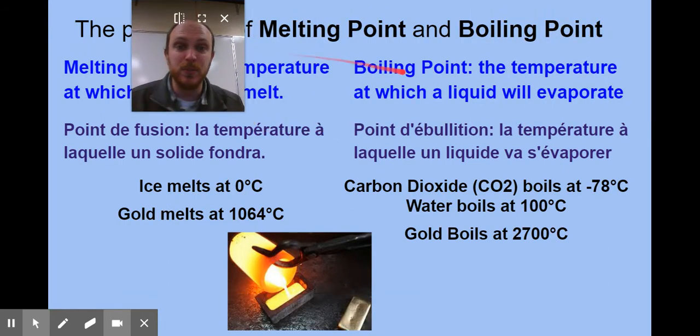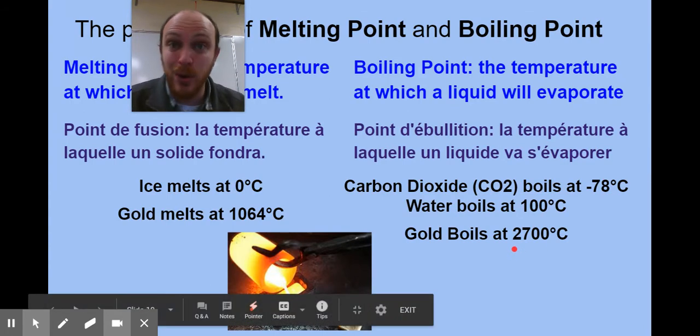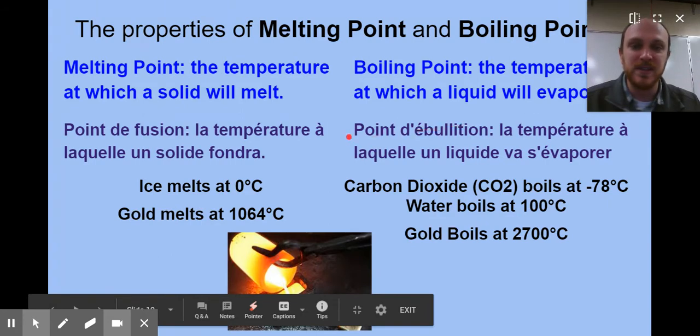Boiling point is something similar, but it's the temperature, remember, point is temperature, at which a liquid will evaporate, will boil. And so carbon dioxide, CO2, boils at very cold temperatures. So even though it's really cold, it'll still boil, it'll still be a gas. Water begins to boil about 100 degrees Celsius, pretty hot, 212 degrees Fahrenheit. But gold, you can actually boil gold. You can turn it into a gas, but you got to heat it up really hot, 2,700 degrees Celsius. That's like in a star or something, that doesn't happen on Earth very often.